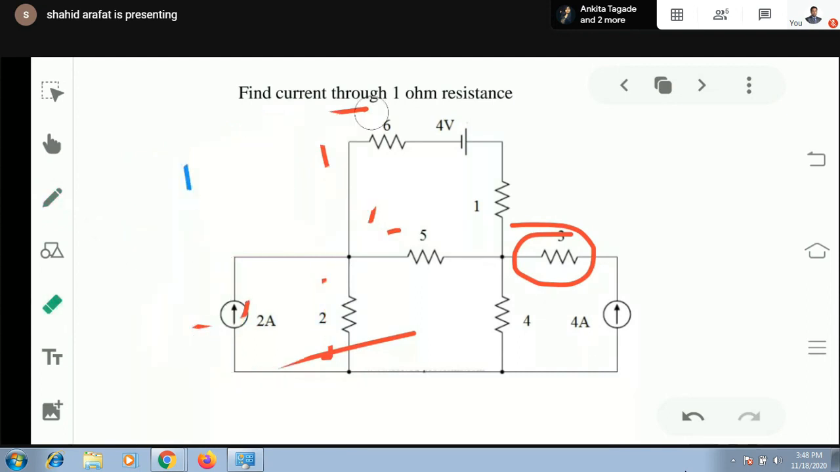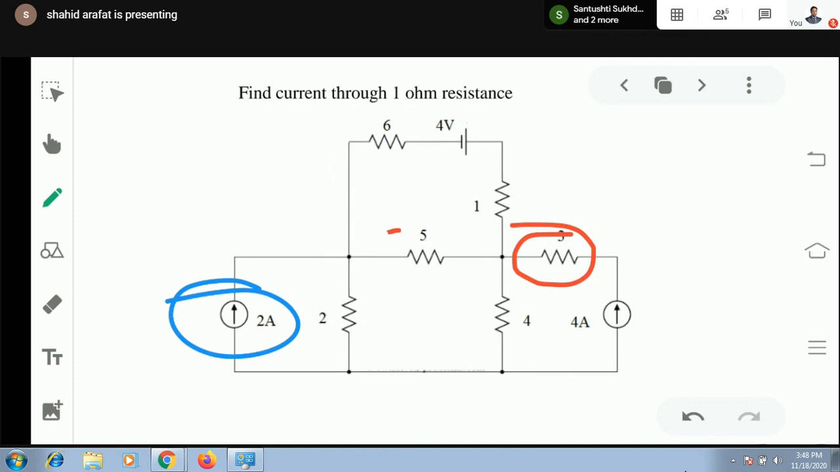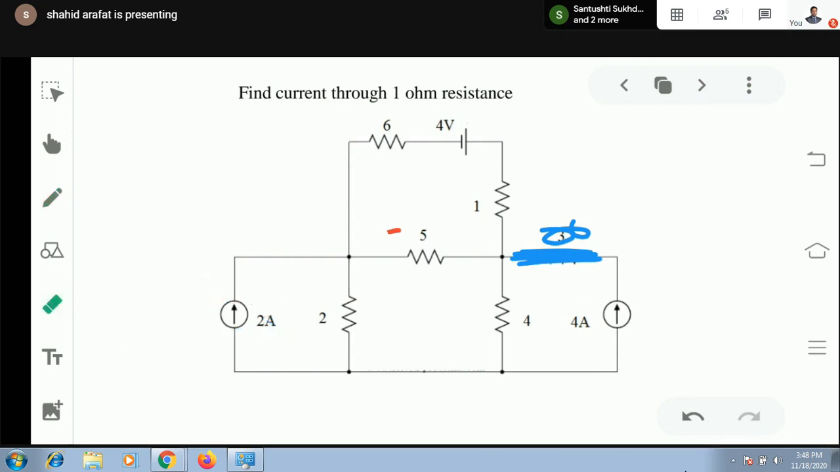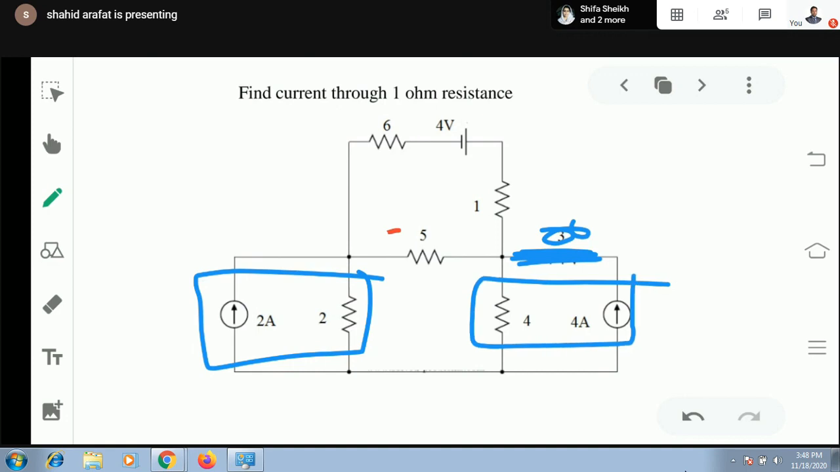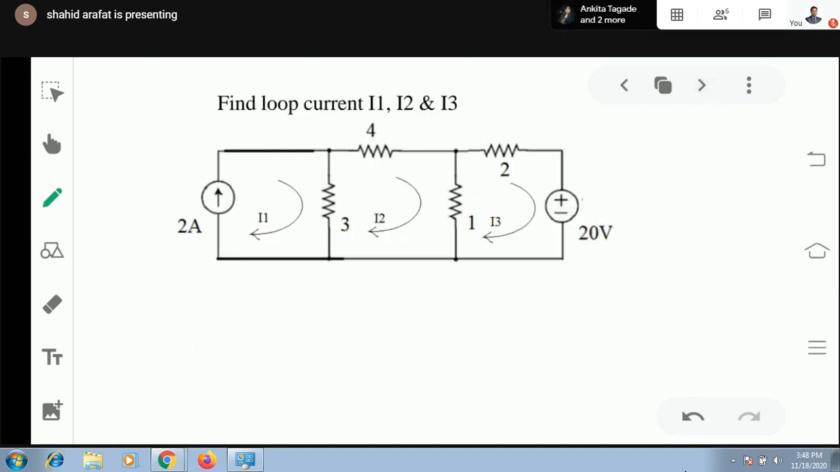So in short, here also we have a dummy element. With this current source, there is no such issue. But with this current source, we have one element, which is 3 ohm, connected in series. So you will have to remove this 3 ohm resistance by a short circuit. Now I can convert this current source into a voltage source, and this can also be converted into a voltage source.